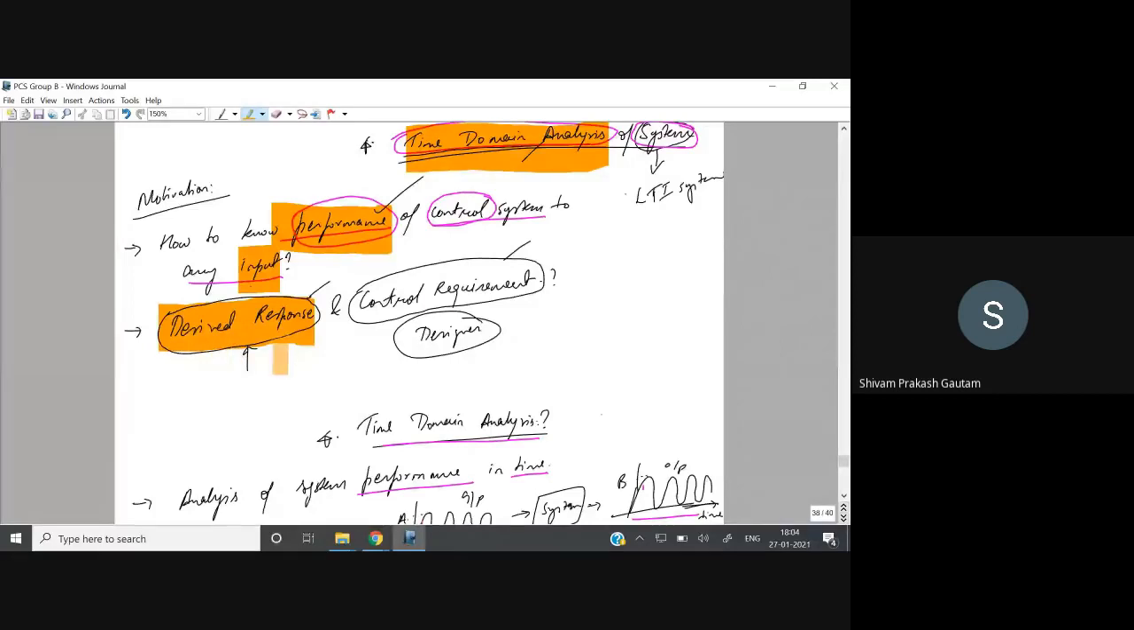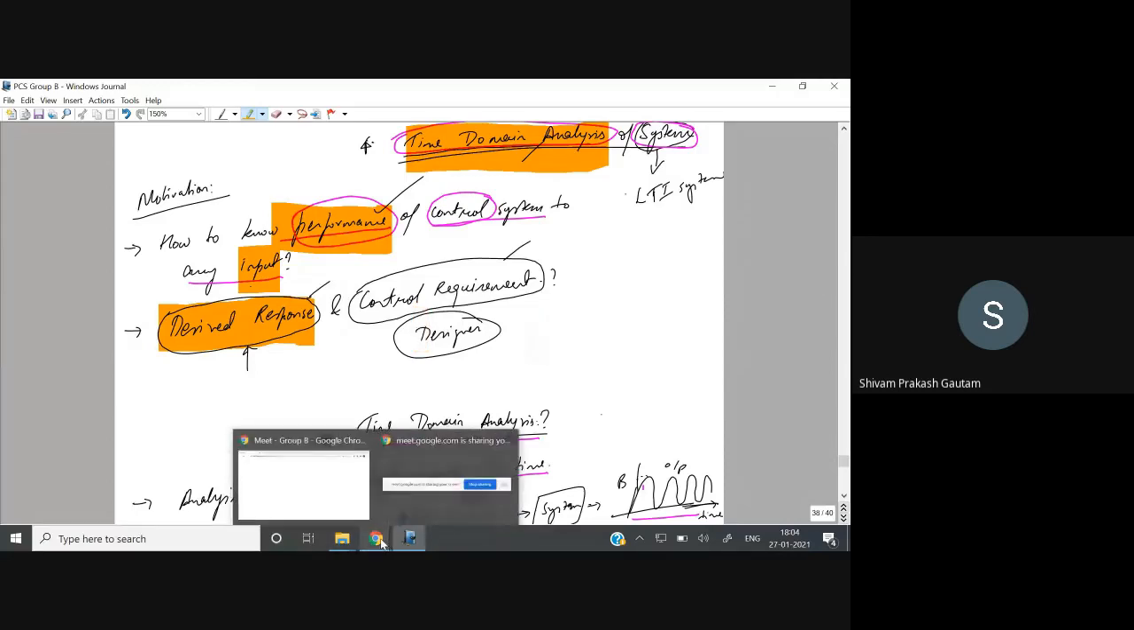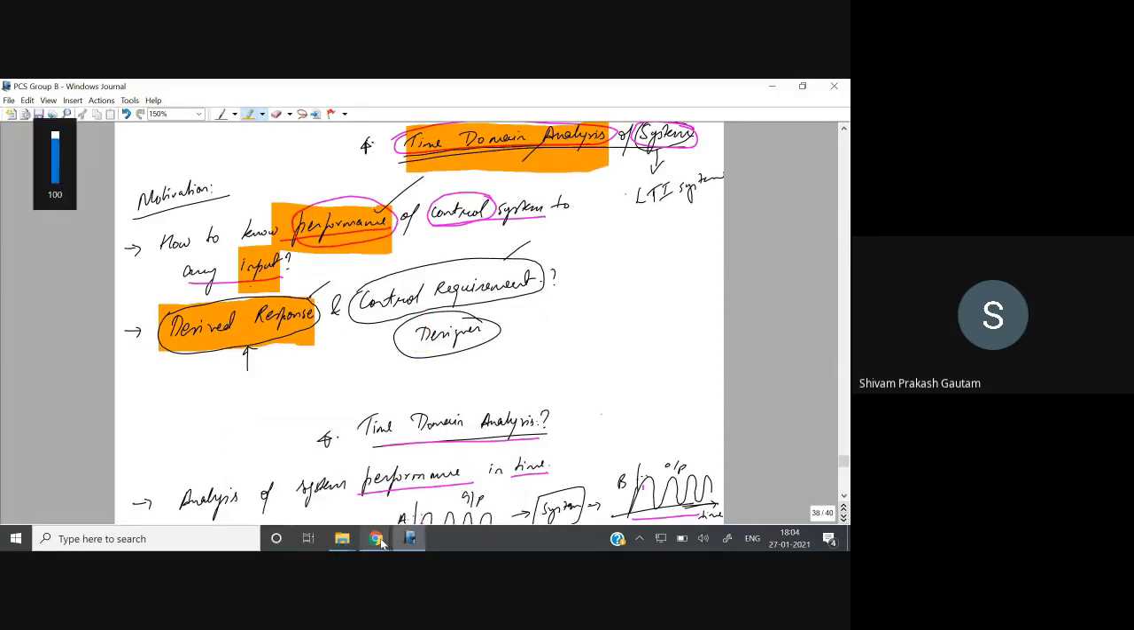Second thing is control requirement. Suppose now your system is running at some instant, and you want to control it against any external disturbance. So you can use a control requirement also. So this is another motivation for studying time domain analysis. Is it okay?